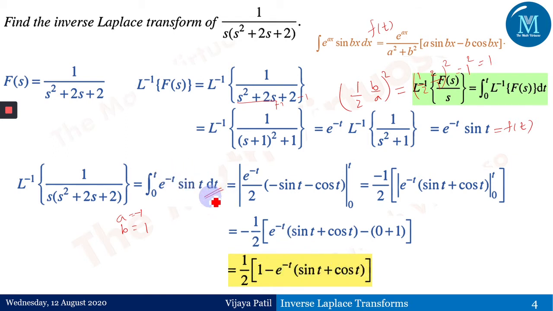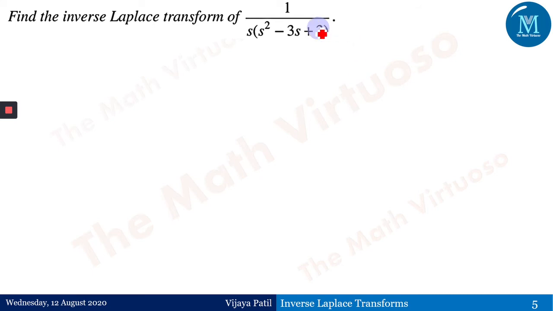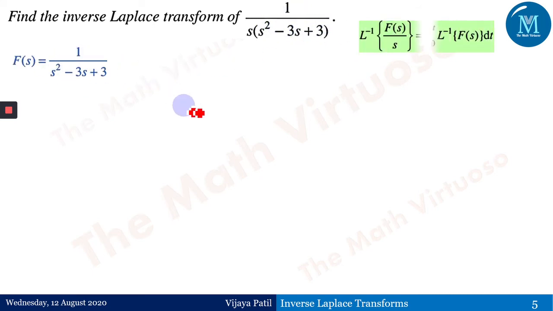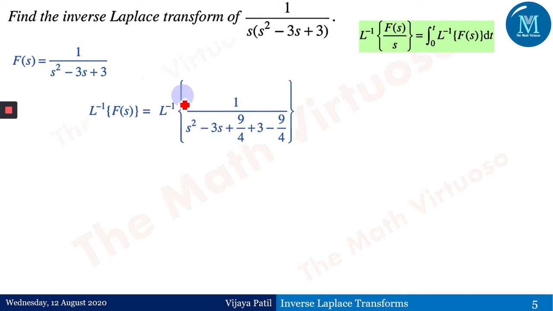Now, to get the expertise on the integration part, you have to stop the video or pause the video here and try to get the answer according to this formula on your own, so that you will get this particular formula very well in your mind. Okay, now 1 upon s square minus 3s plus 3, so it is f of s as this, and therefore we are going ahead with this Laplace inverse of this third term.